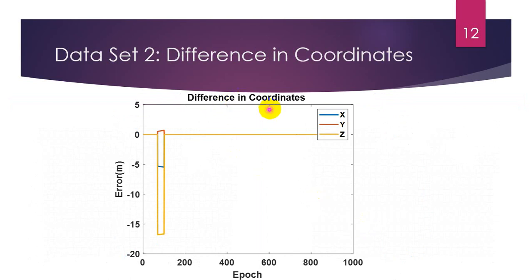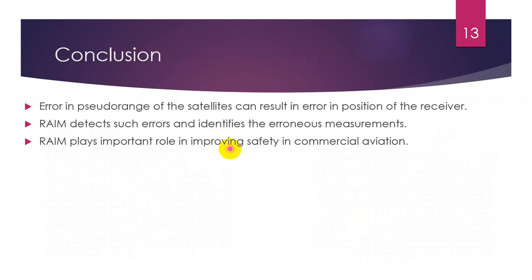These are the differences in coordinates for dataset 2. It is concluded that error in the pseudo range of the satellite can result in error in the position of the receiver, and RAIM detects such errors and identifies the erroneous measurements. It plays an important role in improving safety in commercial aviation.